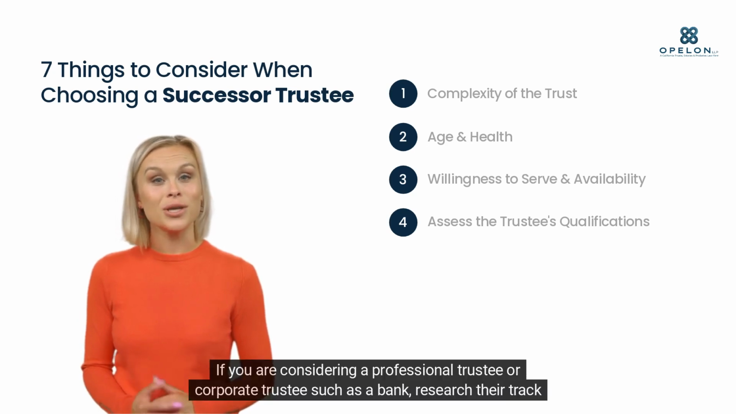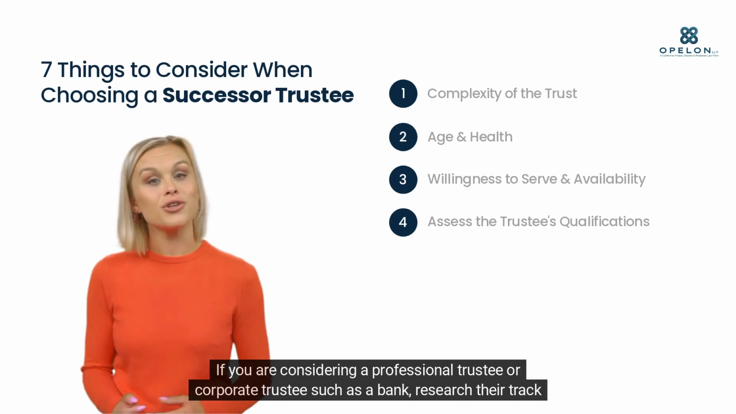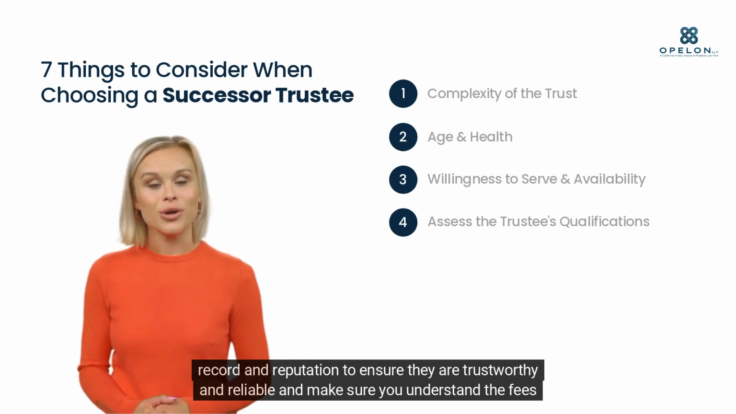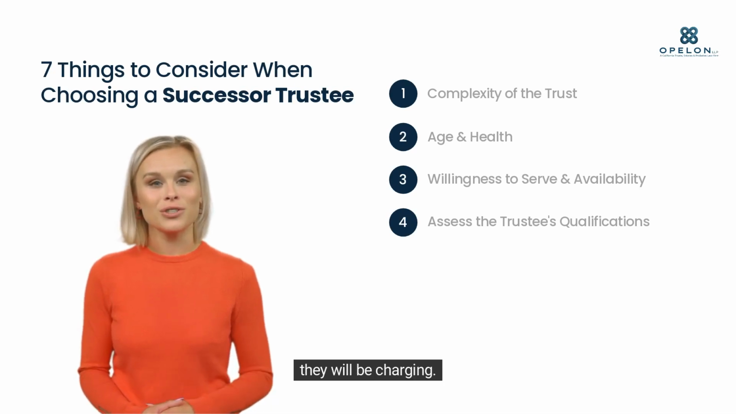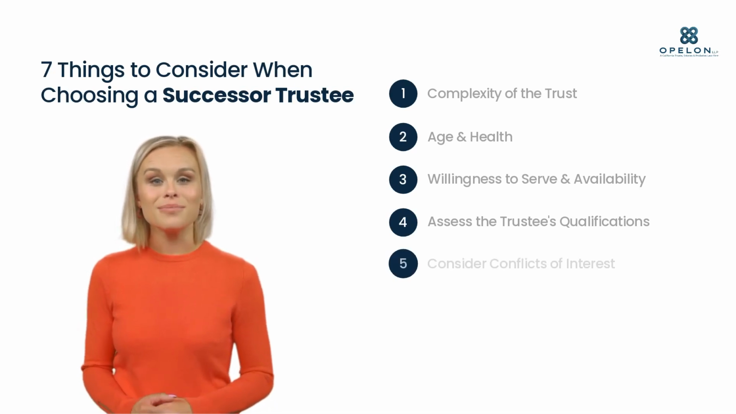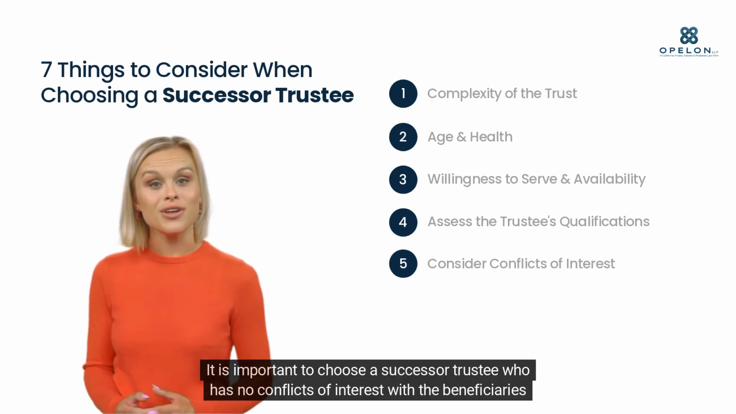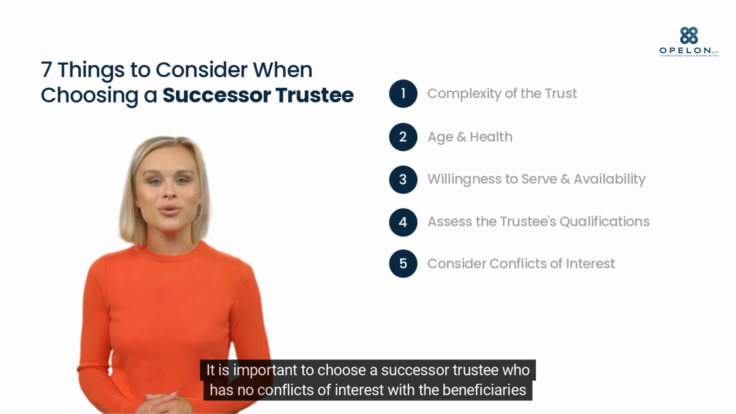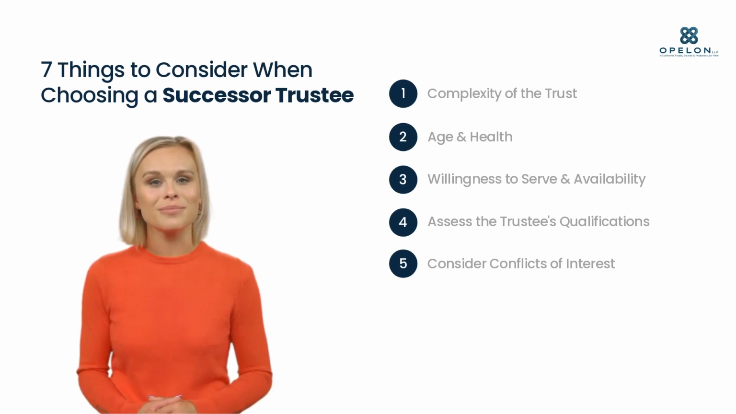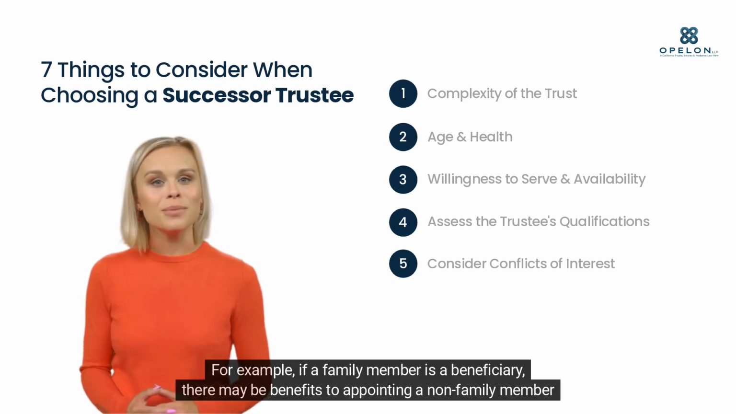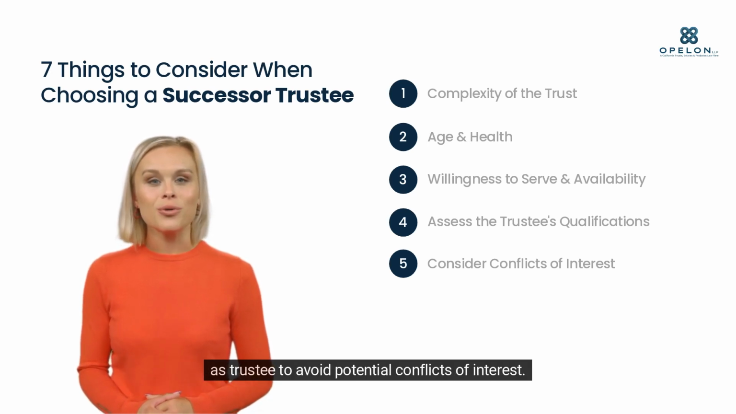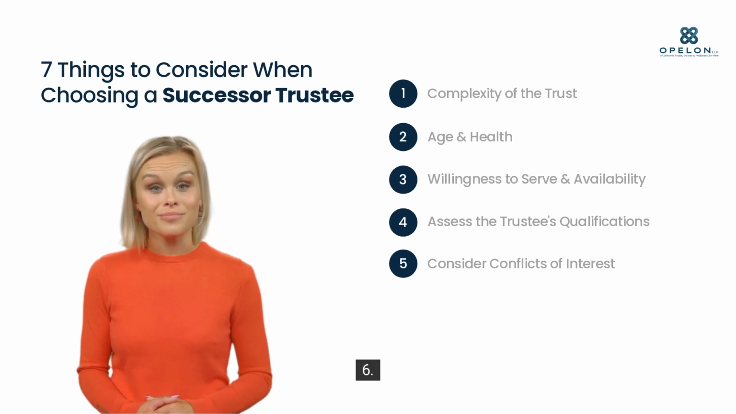If you are considering a professional trustee or corporate trustee such as a bank, research their track record and reputation to ensure they are trustworthy and reliable, and make sure you understand the fees they will be charging. 5. Consider conflicts of interest. It is important to choose a successor trustee who has no conflicts of interest with the beneficiaries or the trust. For example, if a family member is a beneficiary, there may be benefits to appointing a non-family member as trustee to avoid potential conflicts of interest.